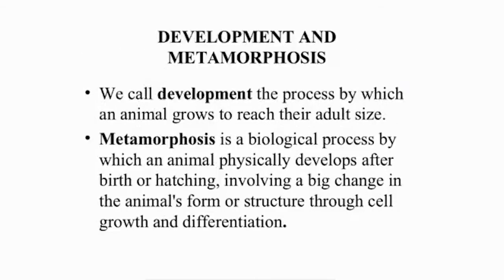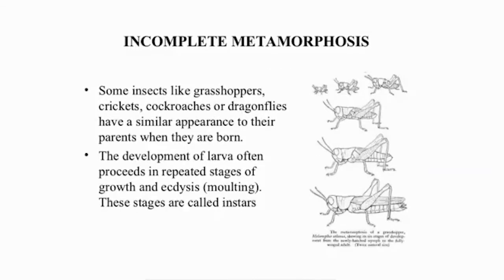Development and metamorphosis. We call development the process by which an animal grows to reach their adult size. Metamorphosis is a biological process by which an animal physically develops after birth or hatching, involving a big change in the animal's form or structure through cell growth and differentiation. Incomplete metamorphosis. Some insects like grasshoppers, crickets, cockroaches, or dragonflies have a similar appearance to their parents when they are born. The development of larvae often proceeds in repeated stages of growth and ecdysis, also known as molting. These stages are called instars.